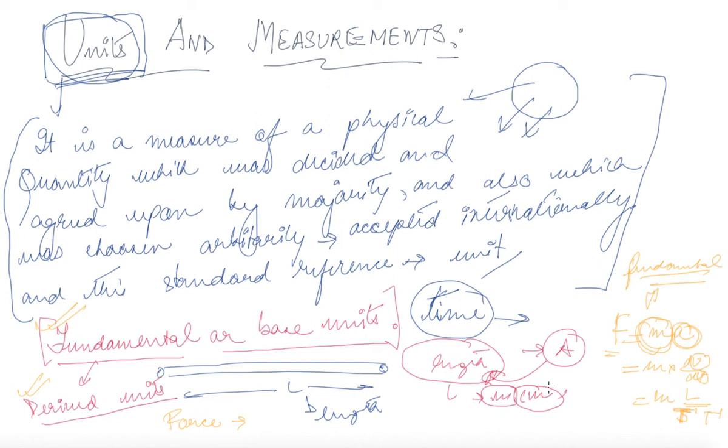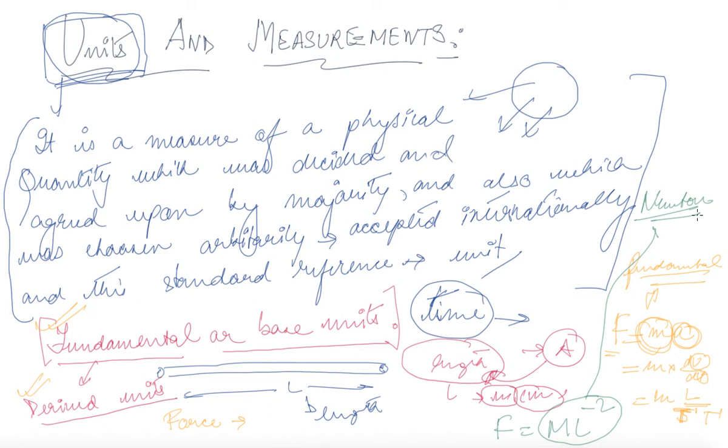So the unit of force F will be mass into L into t to the power minus 2, and the unit of force is Newton. So Newton is a quantity which can be derived. This is the example of a derived unit from fundamental units.